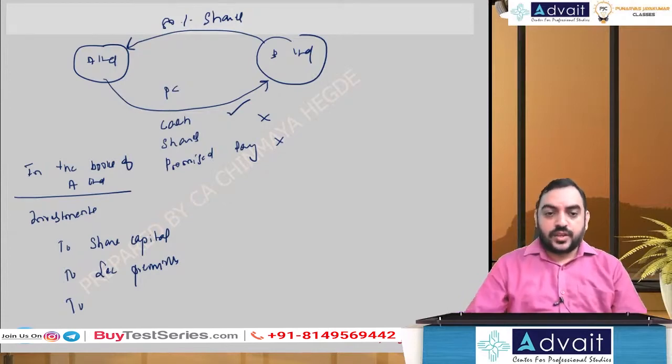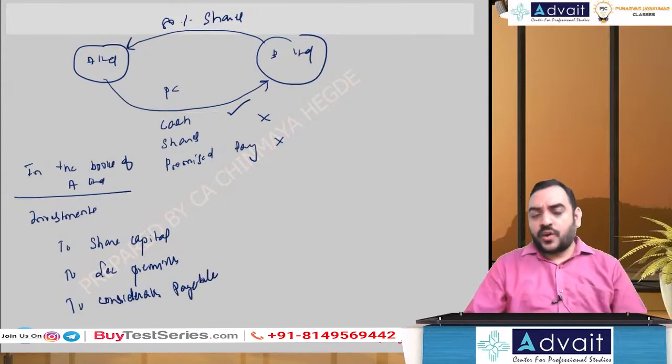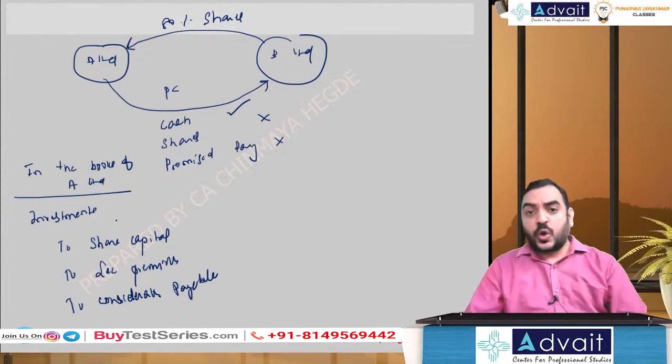Deferred consideration. Okay, let's go to deferred consideration. Consideration payable. To cash, we already did it. This is the additional entry to be passed. Investment to cash is already done, right?